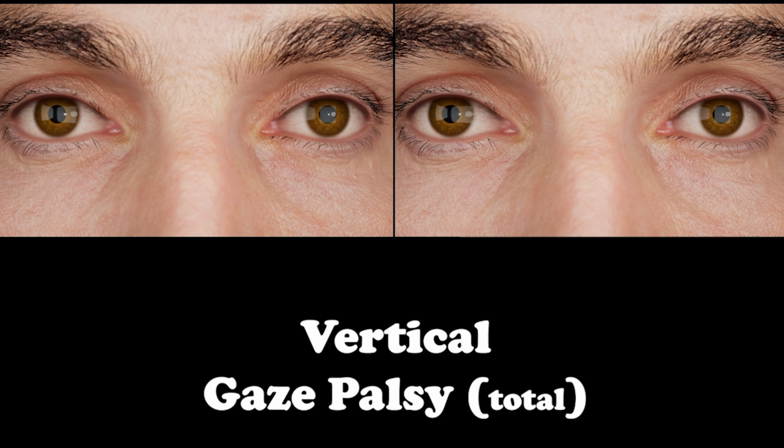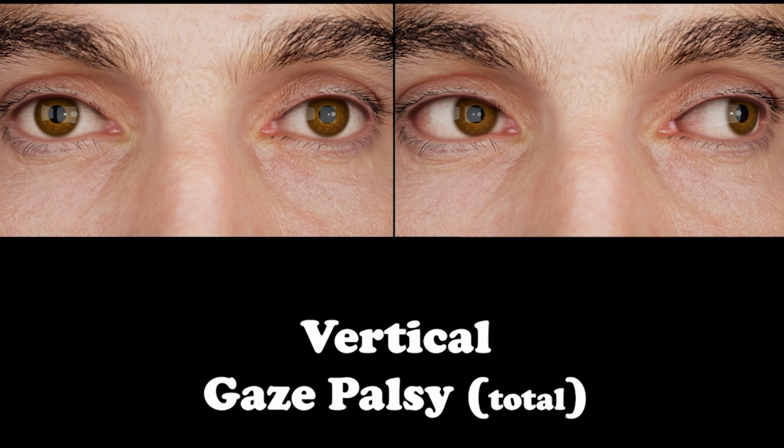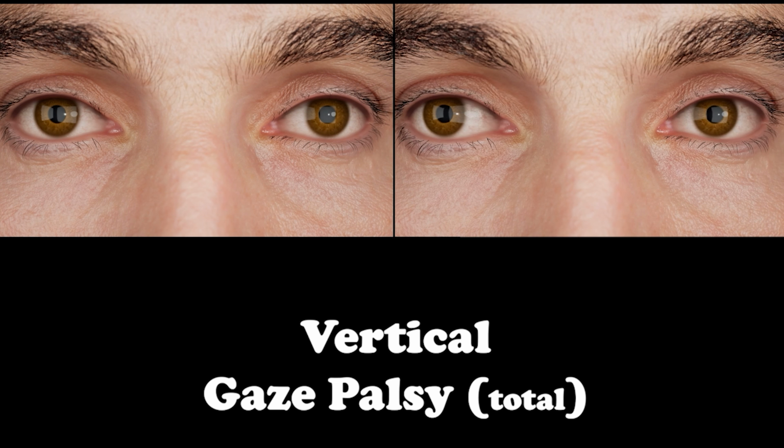In bilateral or total vertical gaze palsy, the eye is stationed at a neutral position. It's not able to move up and down, but the horizontal gaze is preserved. Also, on turning the head up and down, the vestibular reflex is not intact. When you move the head to right and left horizontally, you can see that the vestibular reflex is preserved.